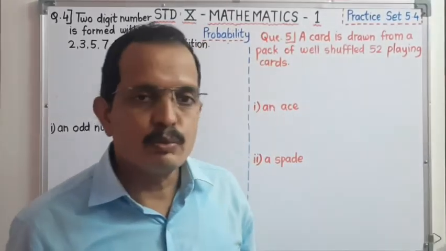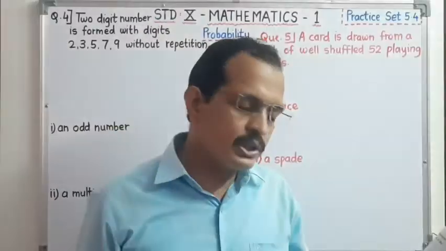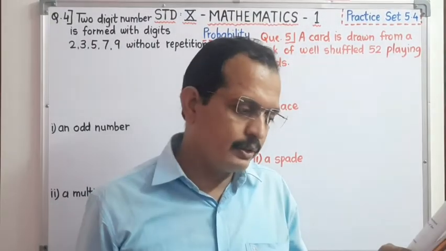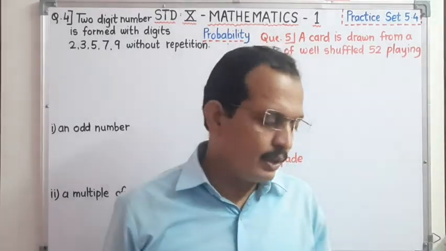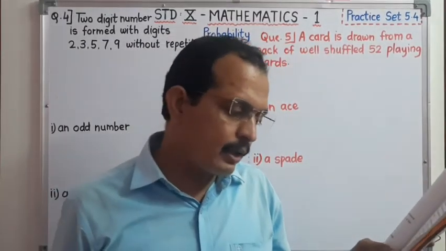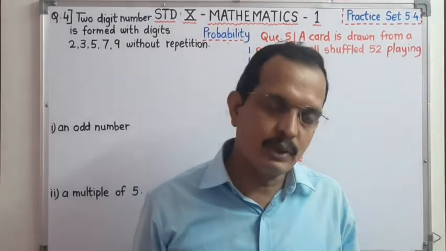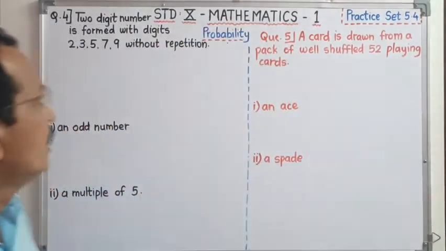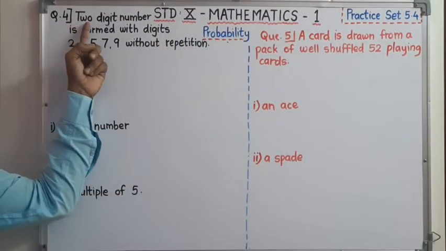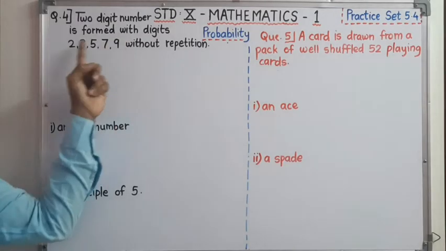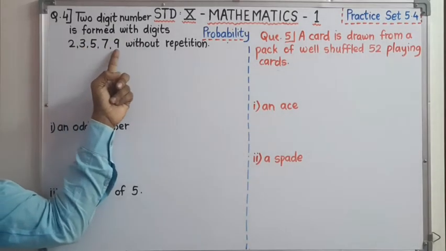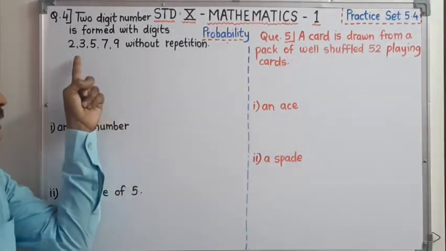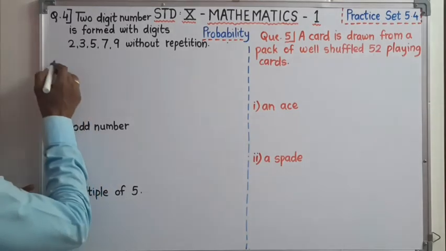Dear students, see the question number 4th one. A 2-digit number is formed with digits 2, 3, 5, 7, 9 without repetition. What is the probability that the number formed is an odd number, a multiple of 5? Dear student, see, the random experiment is a 2-digit number formed with digits 2, 3, 5, 7, 9 without repetition. Repetition is avoided. Therefore, what is the sample space?